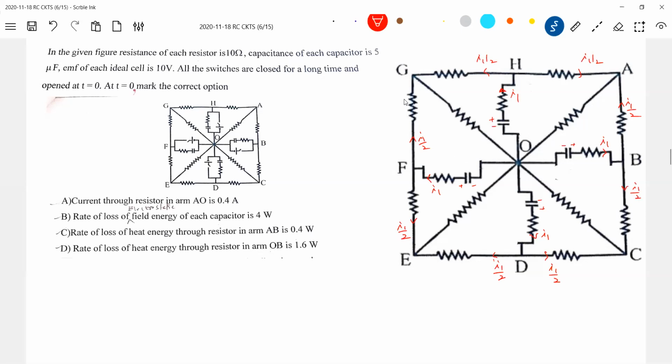So this I1 by 2 and I1 by 2, again applying KCL. So here it will be I1. Why only I will keep it? Why that one? Okay, see, so similarly here also a current I.